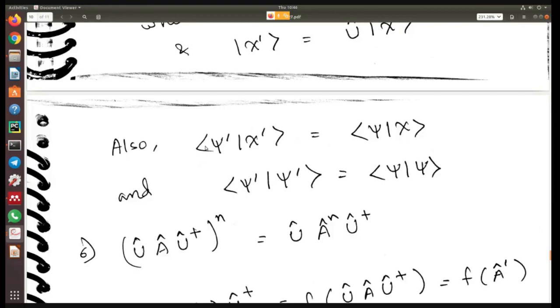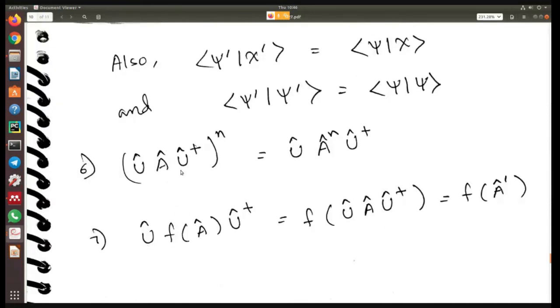Also these two rules are there. The scalar product of psi dash and chi dash is the scalar product of psi and chi, and the norm of psi dash is equal to the norm of psi. These two are also satisfied.